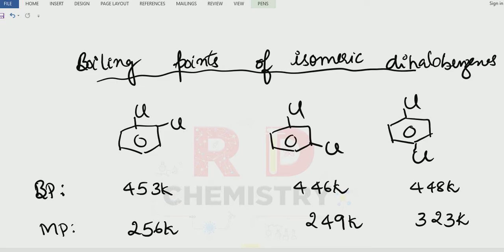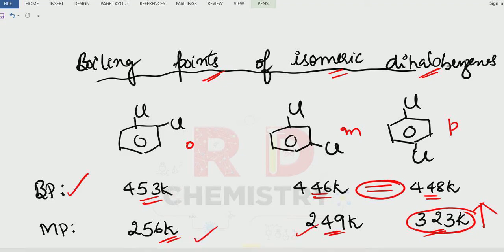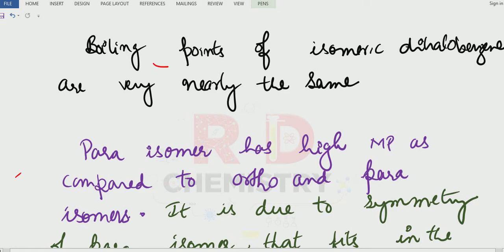Now consider boiling points of isomeric dihalobenzenes, haloarenes. We have taken the ortho, meta and para dichlorobenzene. See the boiling points now. They are almost close to each other: 453, 446, 448. Here they are almost equal. Now take the melting points: 256, 249 and 323. Here the melting point of the para isomer is more compared to that of the ortho and the meta. Clear? Boiling points of isomeric dihalobenzenes are nearly the same.